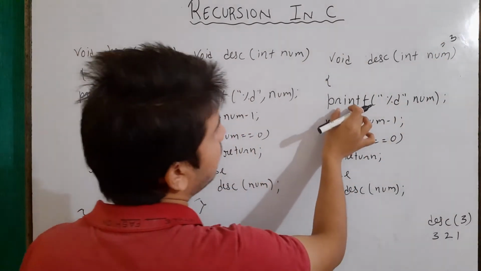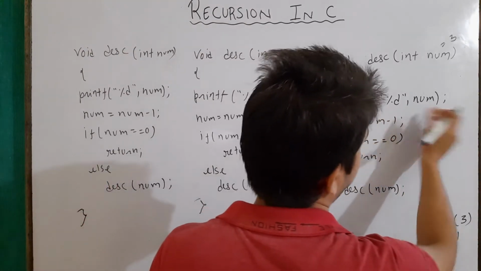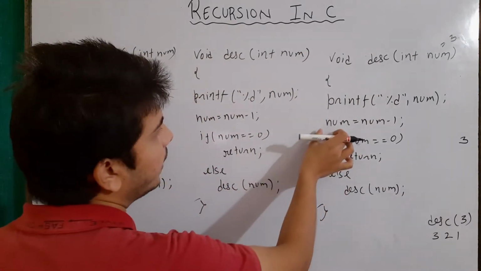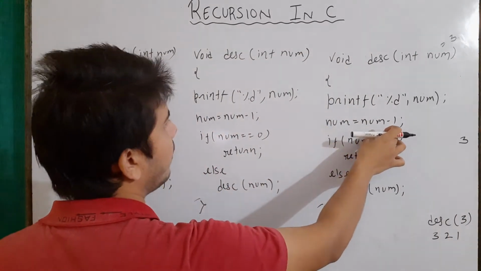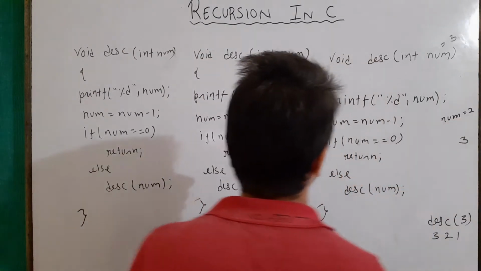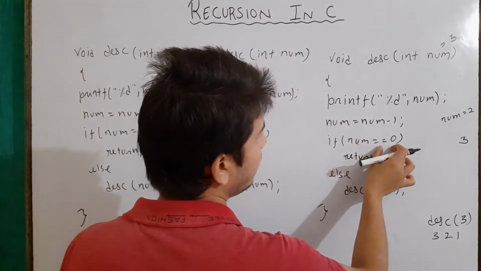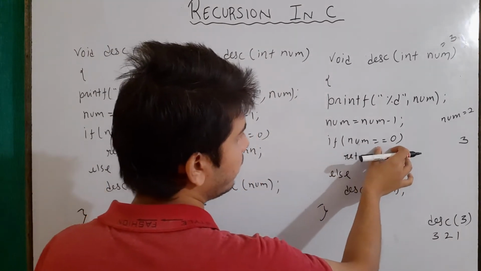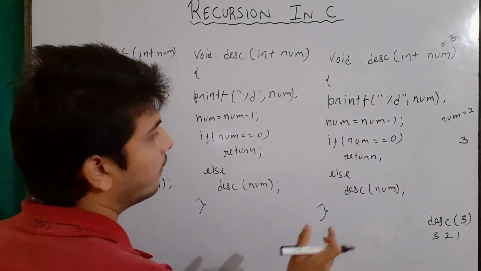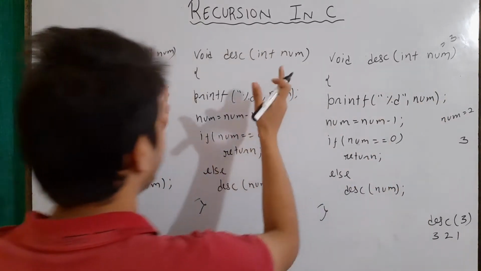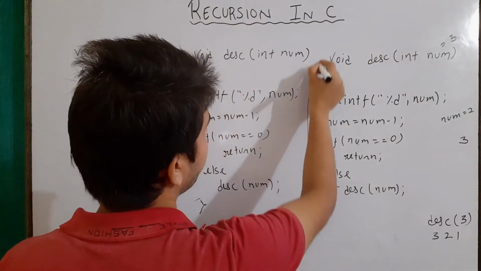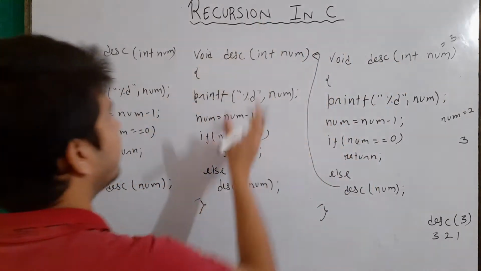Then it will execute printf of %d num. So first of all it will print 3, right? Then the value of num is decremented by 1. So currently num will become 2, right? And now it is checking if num is equal to 0. No, it is not. If it is equal to 0, then return, otherwise call the same function again. So when we are calling the same function again, I have made a copy here just for explanation purposes. The control is going back to itself, we can say, but here I have made the copy.